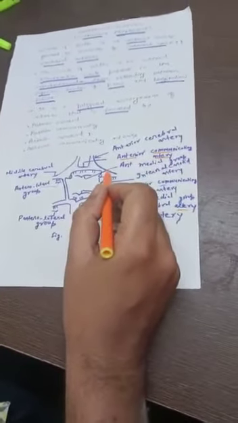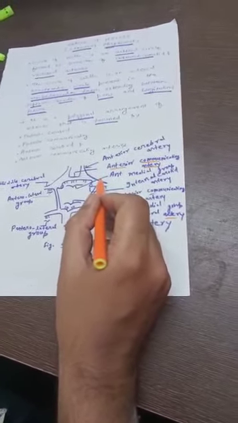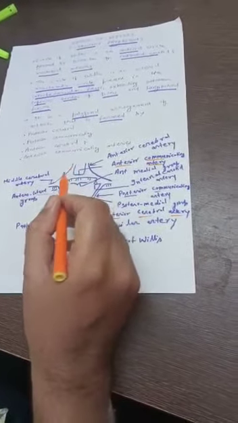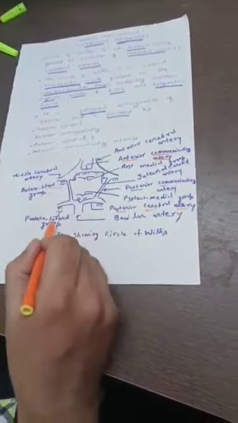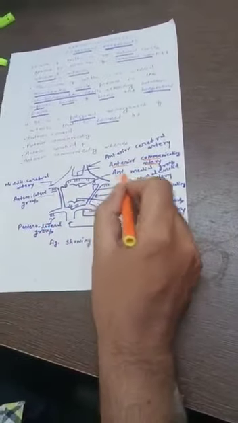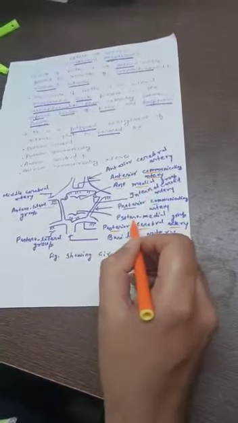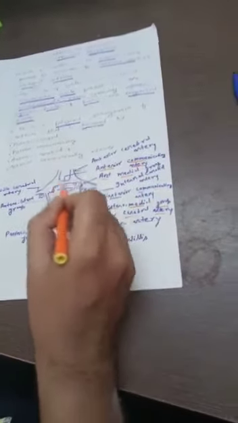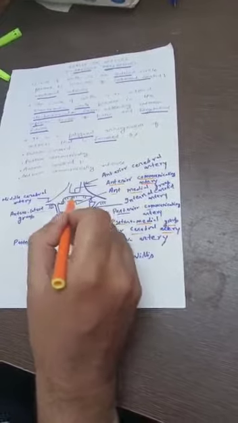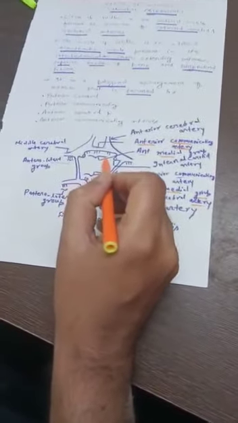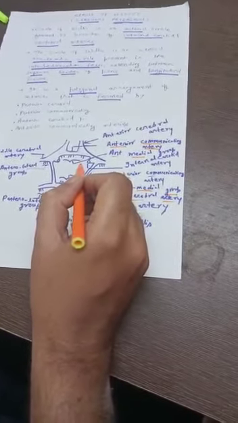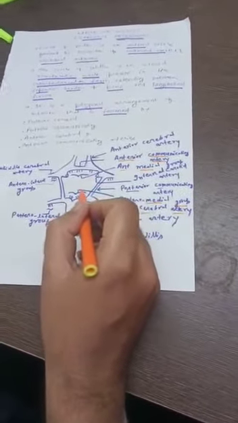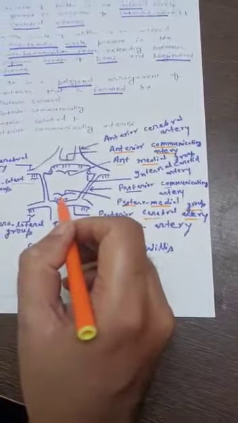The circle of Willis gives origin to many central branches, and these arteries arise in four groups: the anterolateral group, the posterolateral group, the anteromedial group and the posteromedial group. These branches immediately pierce the surface of the brain, mostly through anterior and posterior perforating branches, to supply its internal parts like the corpus striatum, the thalamus, the internal capsule and midbrain.